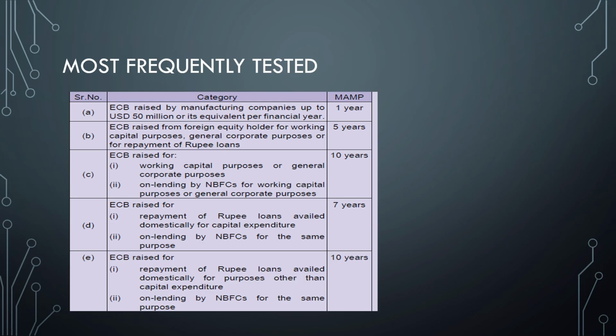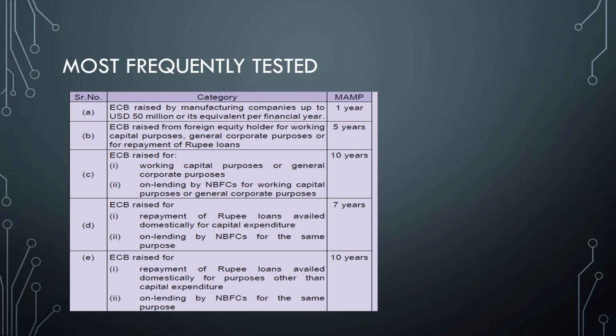First one is, what are the various minimum average maturity periods for the various cases you might get? For example, in case ECB is raised for on-lending by NBFC for working capital purposes, the minimum average maturity period is 10 years. And in case ECB is raised for repayment of rupee loans availed domestically for capital expenditure, that is 7 years. Be very careful.